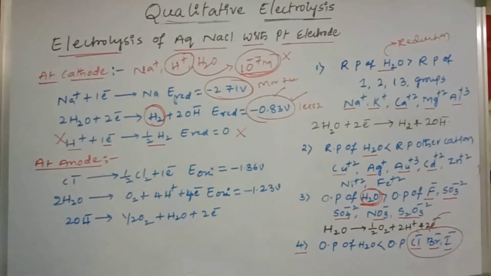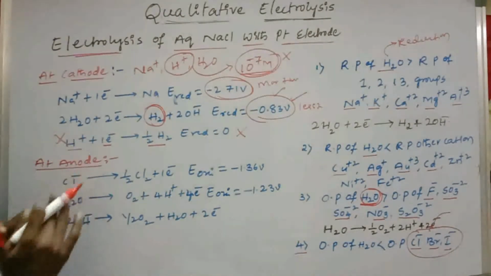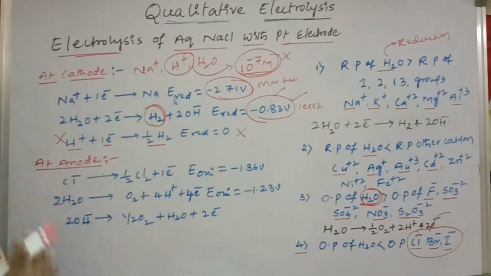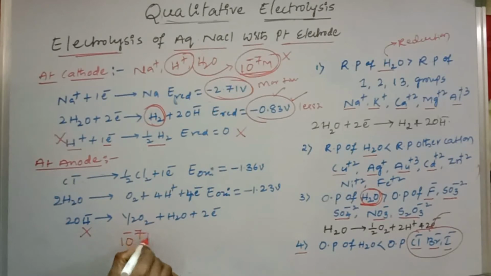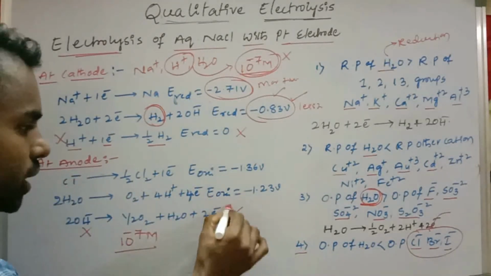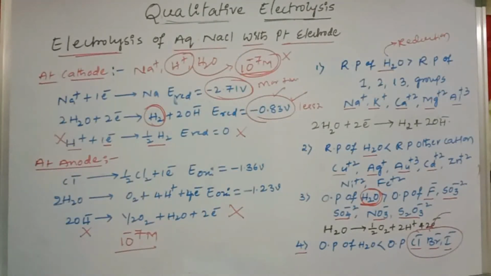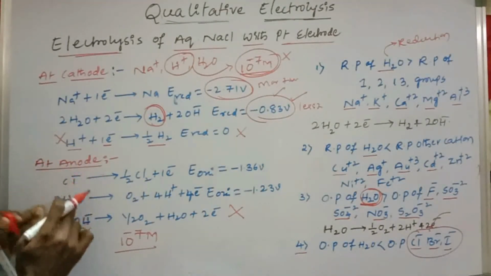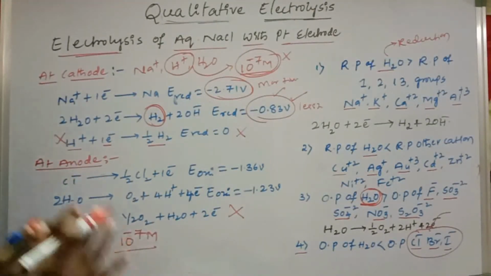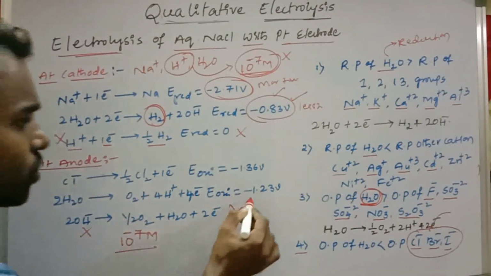Next, at the anode electrode, we have Cl−, OH− ion and water. So leave aside the OH− ion. Here also the concentration of OH− ion is 10^−7 M, meaning it does not undergo oxidation at the anode electrode. Now the competition is between Cl− and water. If you see the oxidation potential, which has more?